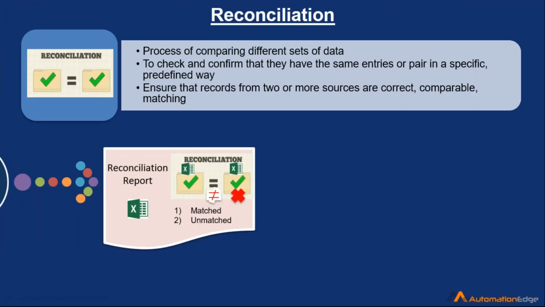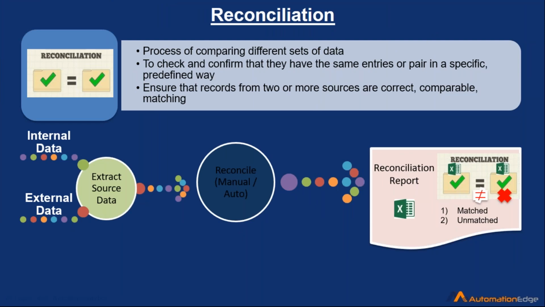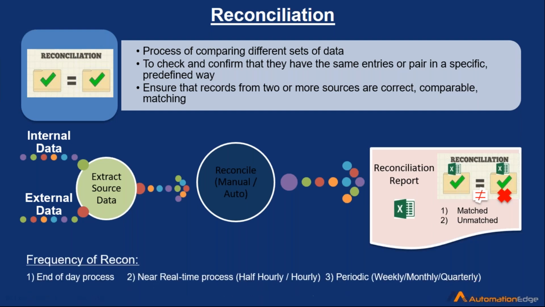Let's have an insight into the reconciliation process. Basically, it is a process of comparing different sets of data to check and confirm that they have the same entries or pairs in a specific predefined way, and ensure that the records from two or more sources are correct and comparable. So basically, you will extract data from different sources and do a lot of manual process. If you do not have the automation capability, then you have to do it manually, and then finally, you have the output file. But with Automation Edge, all of the manual process can be easily automated with the help of the ready connectors that we have. I will show you all of these ready connectors when we move on to the actual product demo.